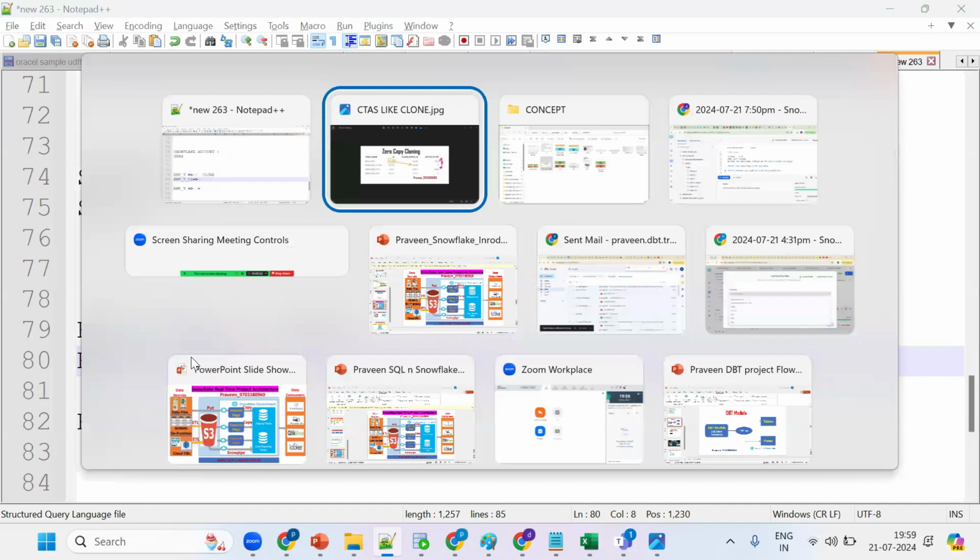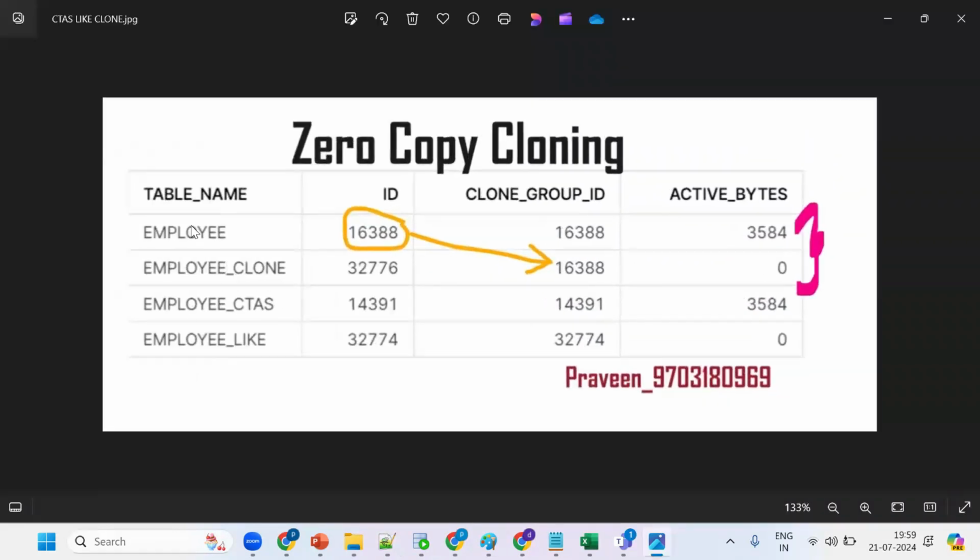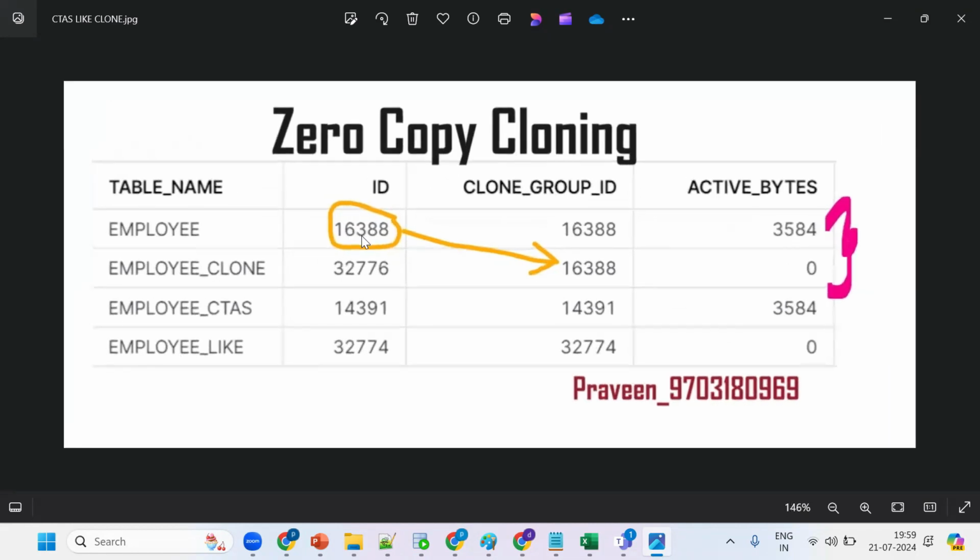Let me show you one thing. See the same thing: employee table, employee clone table, there will be IDs and a clone group ID. I see both are having the same ID and clone group ID, 16388. What about the employee count? 32776 and 1 6. So both are different. Why? Because it is getting cloned from this ID, and it's having 3584 storage, zero. It's a zero copy clone because it doesn't have any storage.